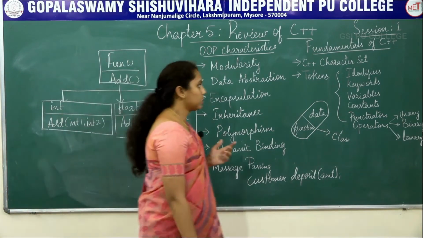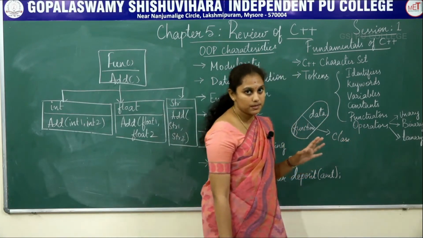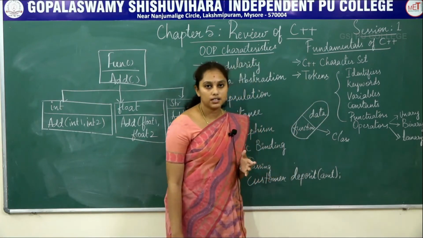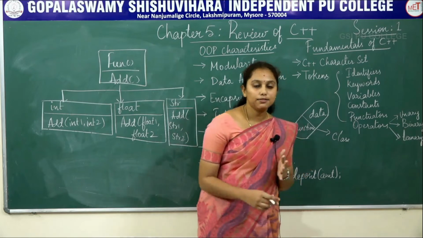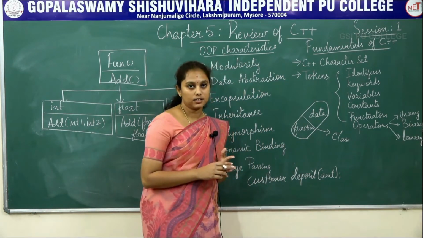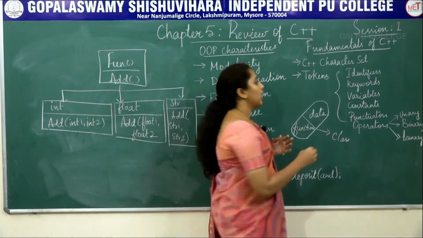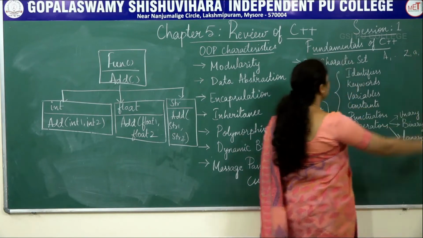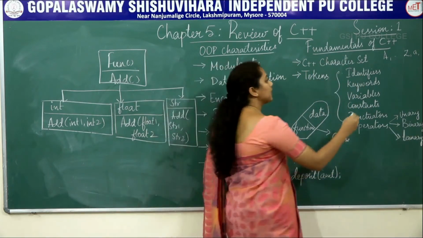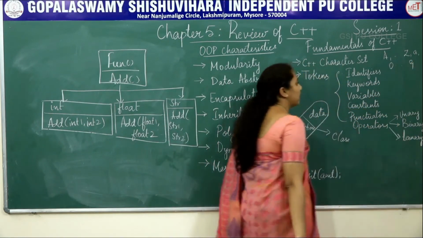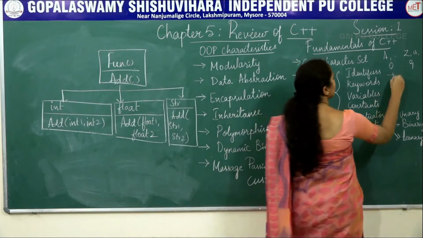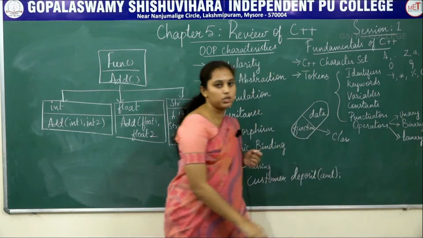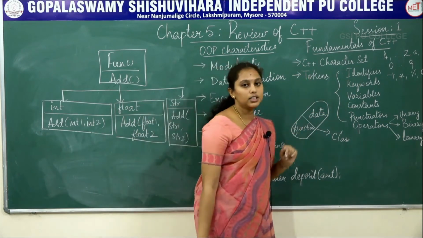And the next topic is fundamentals of C++. The first thing is the C++ character set. What is the C++ character set? The character set contains alphabets, numbers and special characters. Alphabets contain uppercase A to Z as well as lowercase a to z, and numerals from 0 to 9. Special characters include addition, multiplication, division and the and symbol. So these are all the special characters. So this is about the character set.